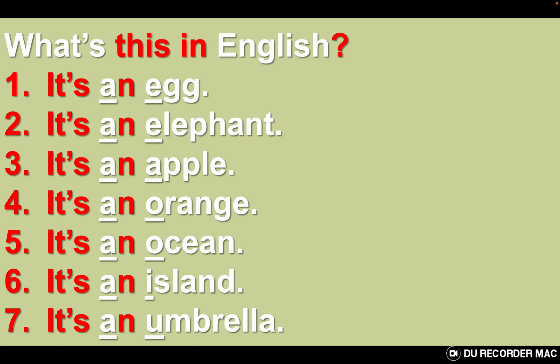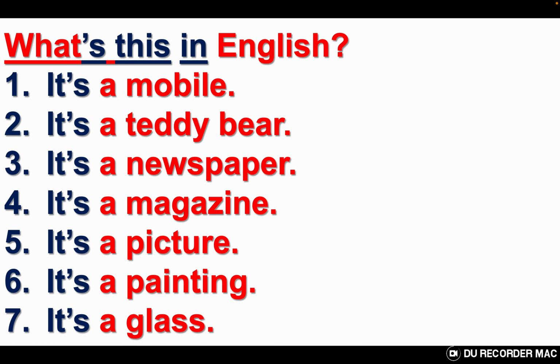Now, in the answer, we have it's an. Why do we have the word an? Before we had a, because we use a when we have a noun that starts with a consonant. So in the first example, a and m. So m is a consonant. A and t. T is a consonant. A and n. N is a consonant.